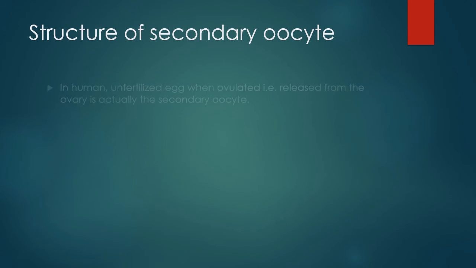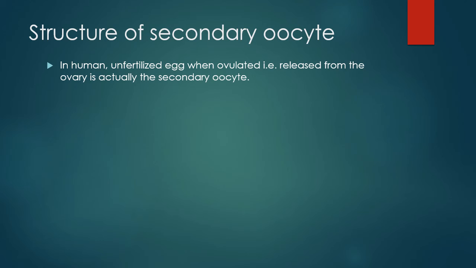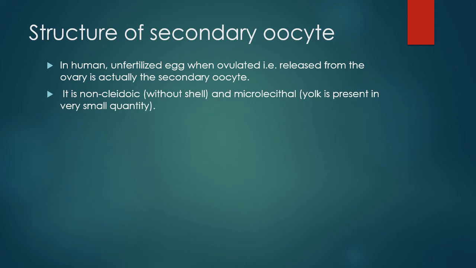Structure of secondary oocyte. In humans, the unfertilized egg when ovulated, that is released from the ovary, is actually a secondary oocyte. It is non-cleidoic, without shell and microlecithal. Yolk is present in very small quantity. It is approximately 0.1 mm, 100 microns in size.